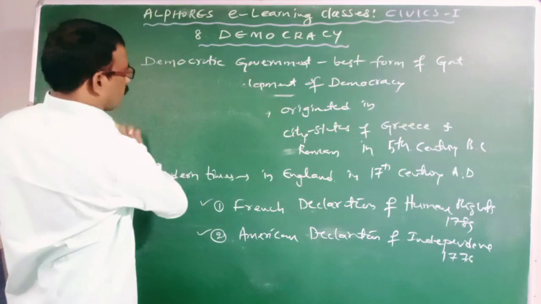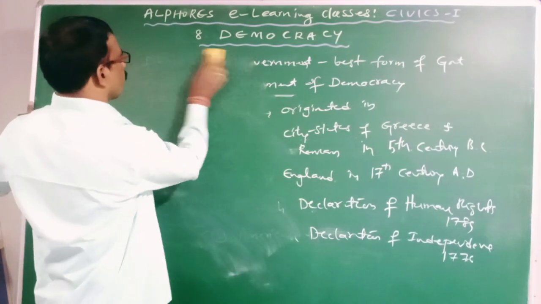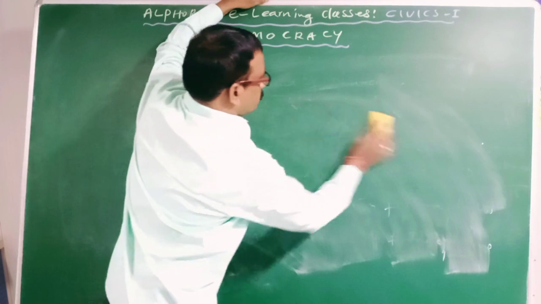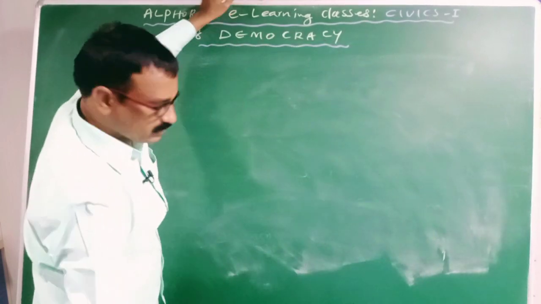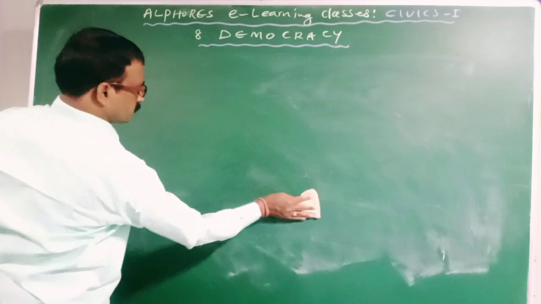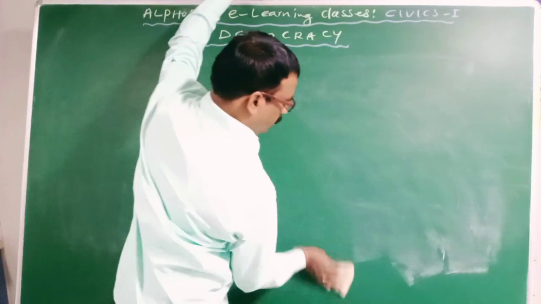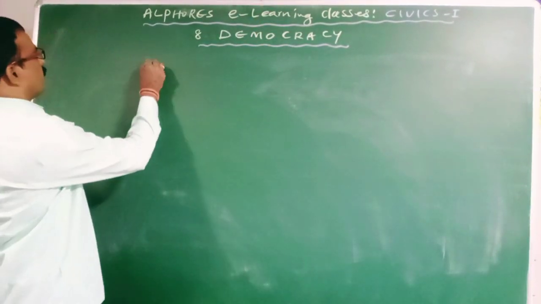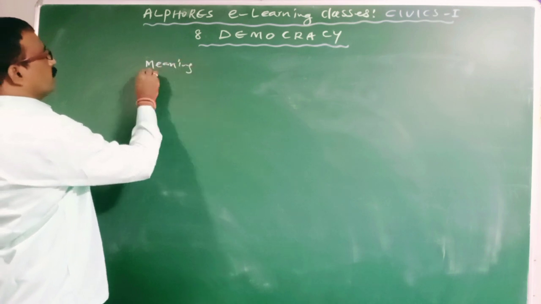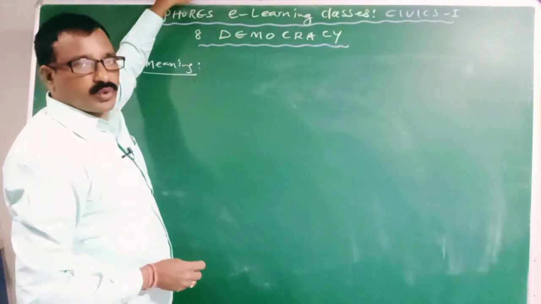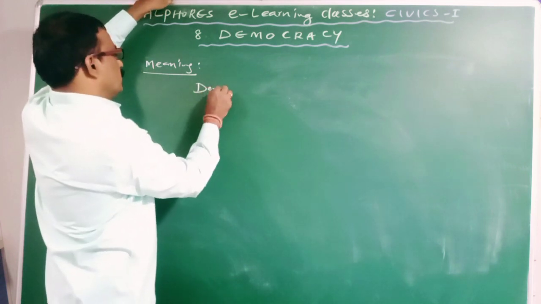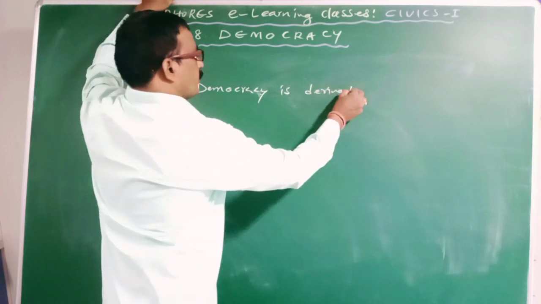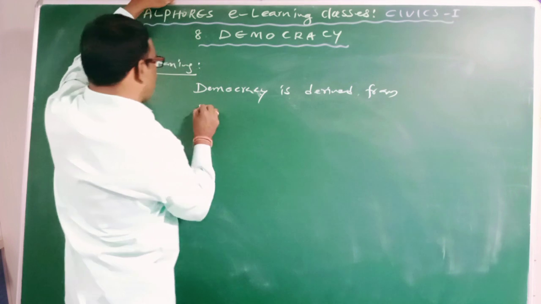Clear? Then coming to the meaning of democracy. The word democracy is derived from two Greek words.